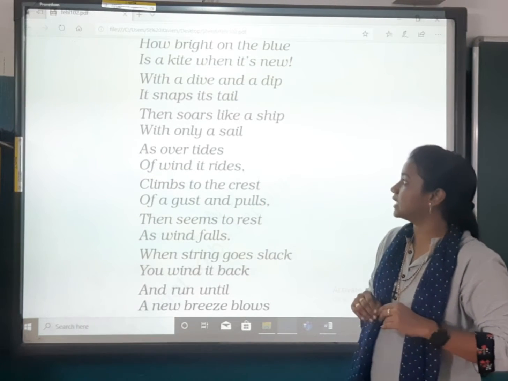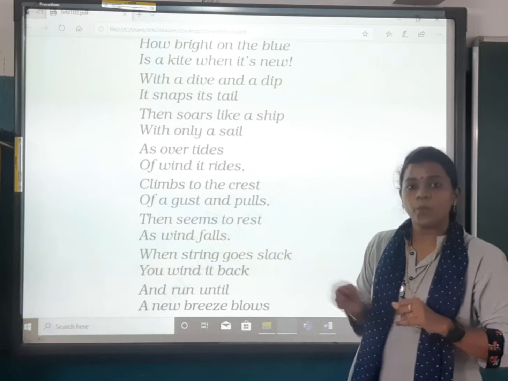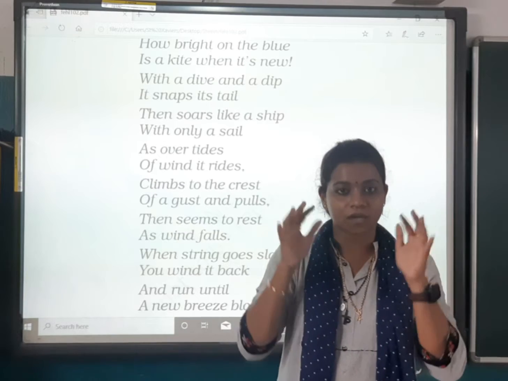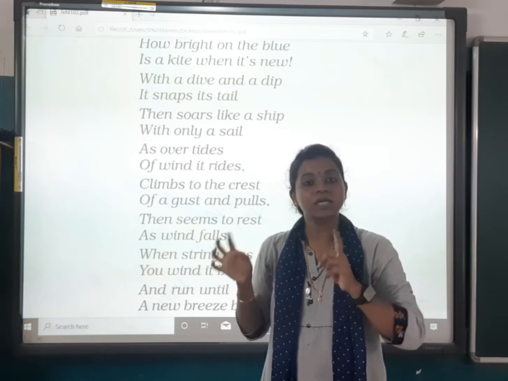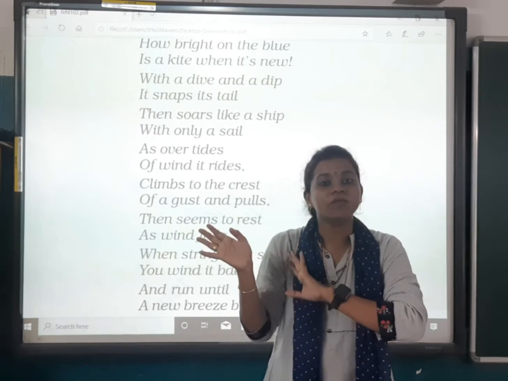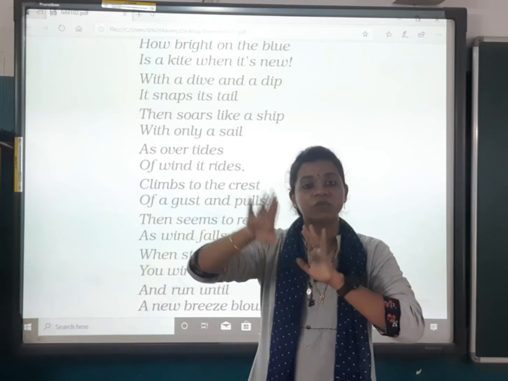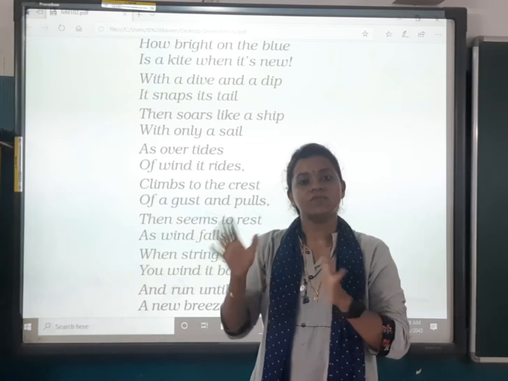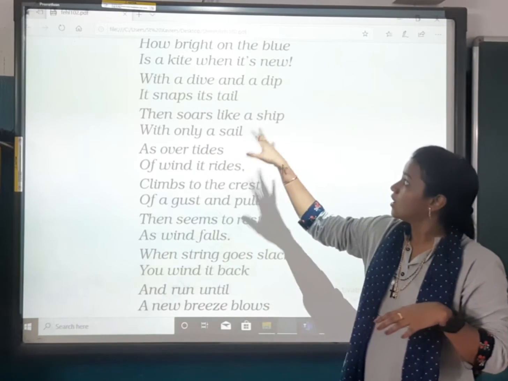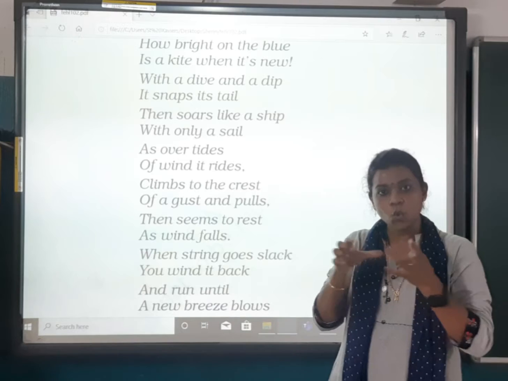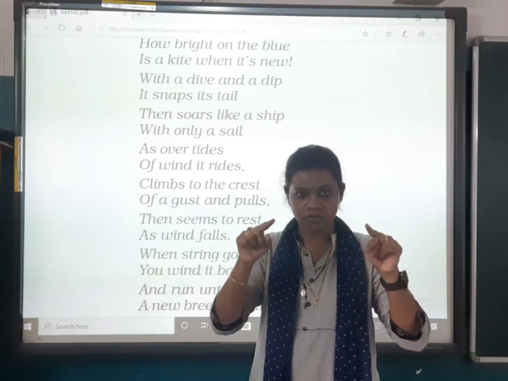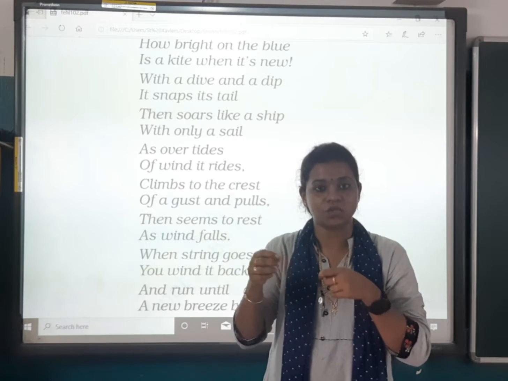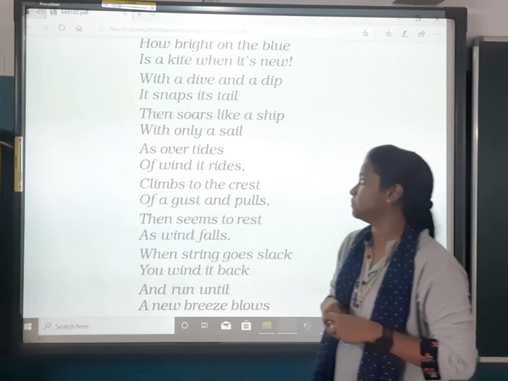With a dive and a dip, it snaps its tail. Dive and dip we normally use when we are in the water. But how does the kite fly? In any direction it can go. Sometimes it will go very high, sometimes it will dip. So when it is high, it is swaying with the tail. Kites do have a tail. या तो लंबा या वो triangle वाला. That is the thing which gives the kite the speed to fly.